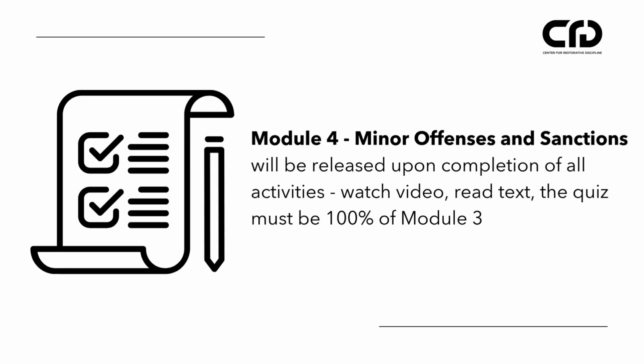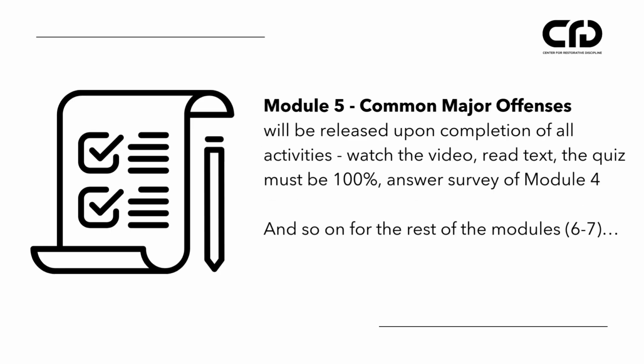For Module 4, Minor Offenses and Sanctions, this module will be released upon completion of all activities: watch the video, read text, and quiz must be 100% of Module 3. For Module 5, Common Major Offenses, this module will be released upon completion of all activities: watch video, read text, and quiz must be 100% and answer survey of Module 4, and so on for the rest of the modules 6 and 7.